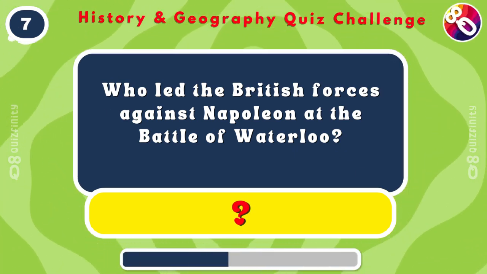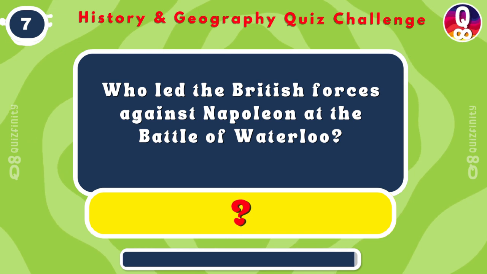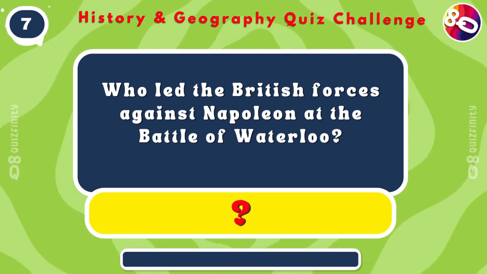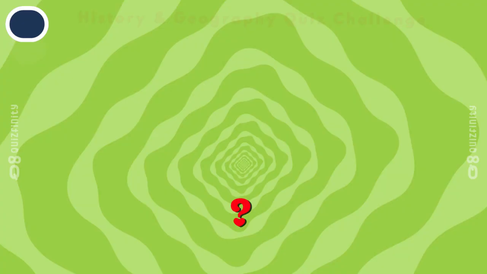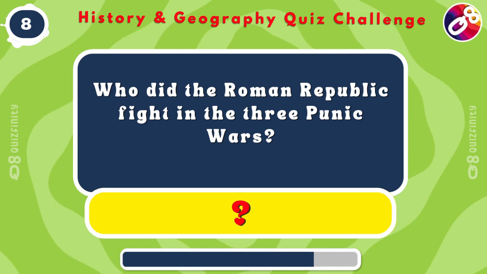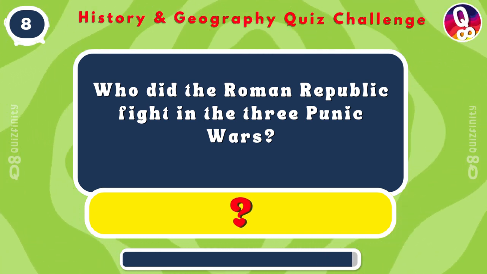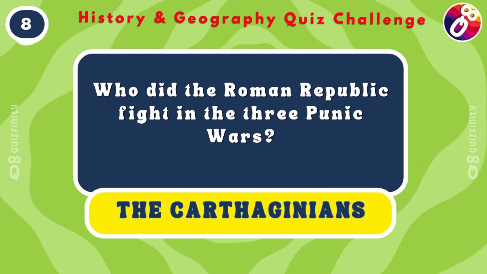Who led the British forces against Napoleon at the Battle of Waterloo? The Duke of Wellington. Who did the Roman Republic fight in the Three Punic Wars? The Carthaginians.